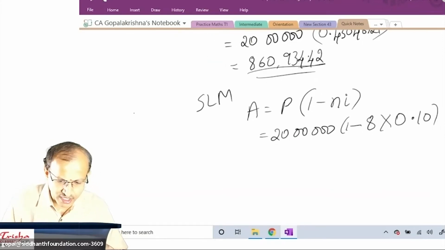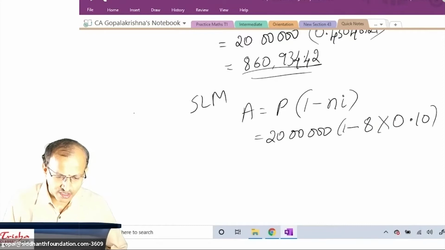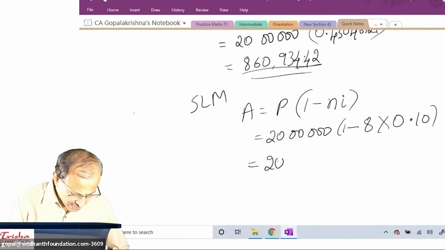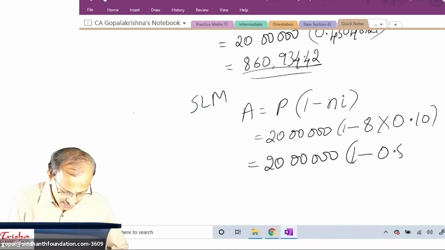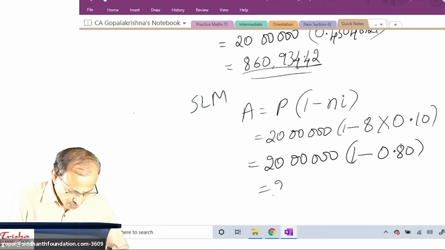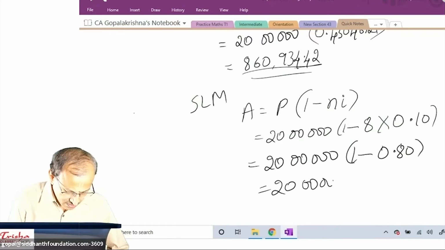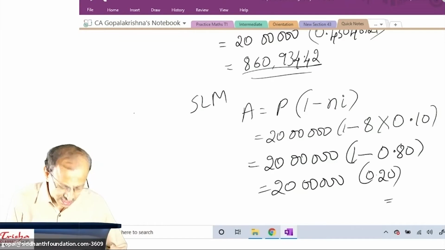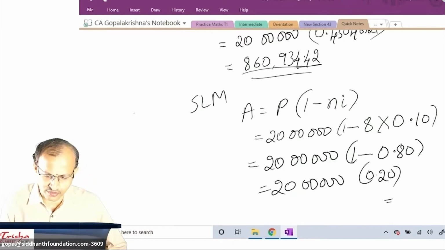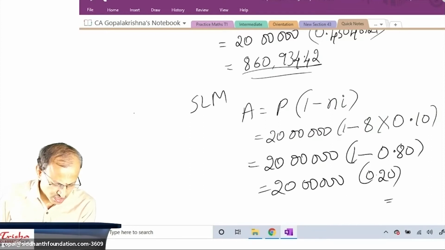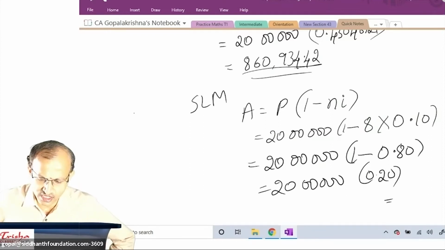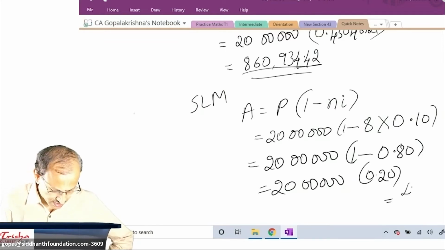Will you agree with me? 20 lakhs into 1 minus 0.80. 20 lakhs, 1 minus 0.8 is 0.20. So your final answer is 20 lakh into 0.2. How come 1 lakh 44? It is simple. 20 lakh into 0.20. It should be 4 lakh.